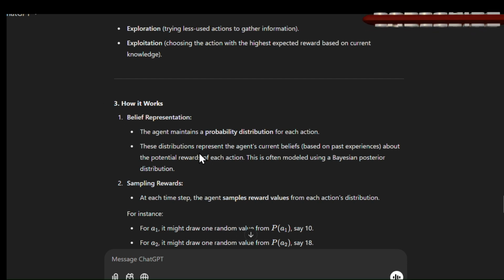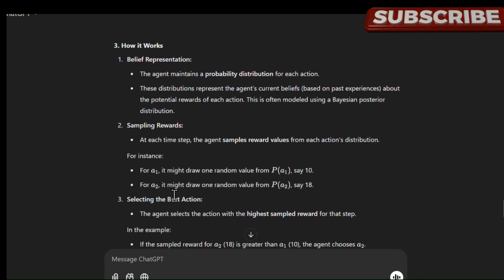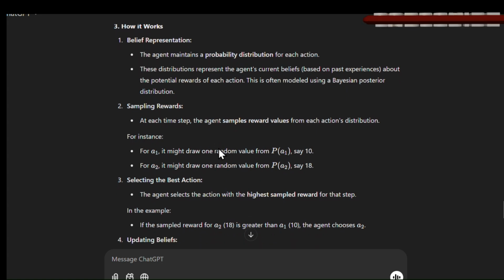This distribution represents the agent's current belief about the potential rewards of each action. This is often modeled using a Bayesian posterior distribution. Then sampling rewards. At each time step, the agent samples reward values from each distribution. So first the agent maintains a probability distribution for each action, and then based on those distributions, it chooses the action. Based on which potential reward it is receiving, it chooses that action. It often uses the Bayesian posterior distribution.